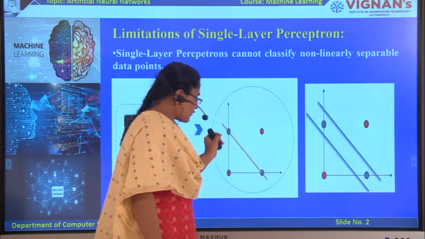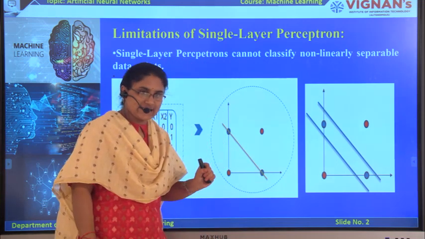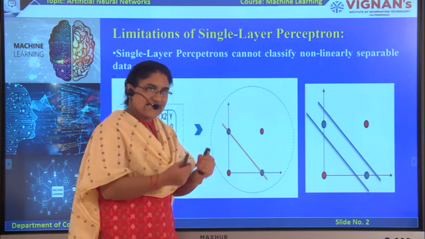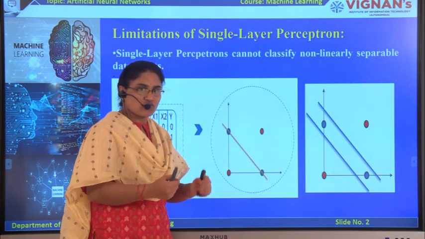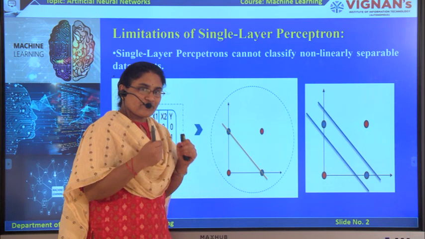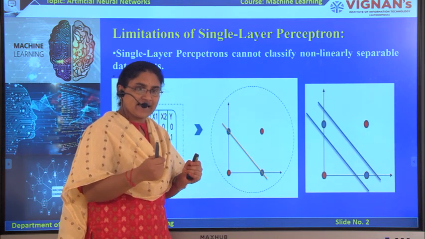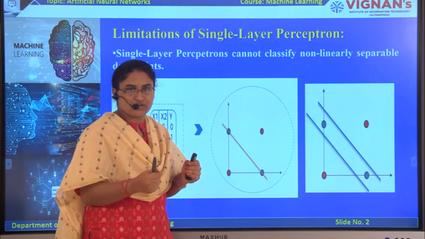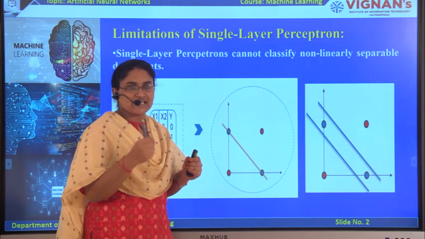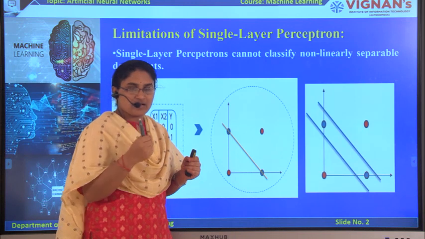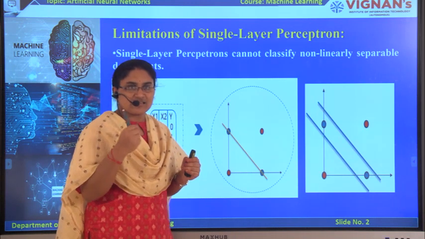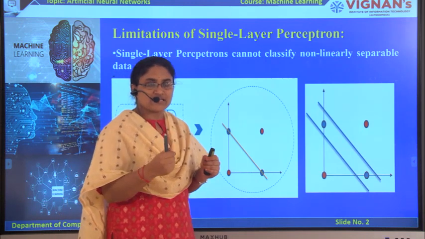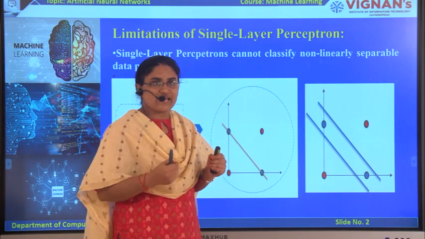A single straight line is equal to one perceptron or one neuron. So by using a single perceptron, we cannot solve this non-linear classification problem.